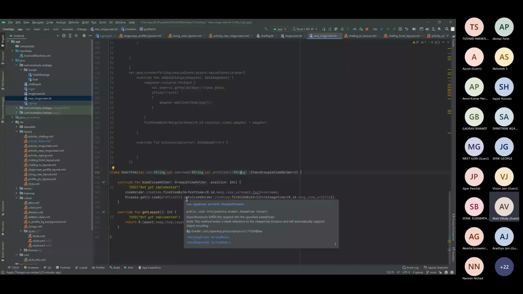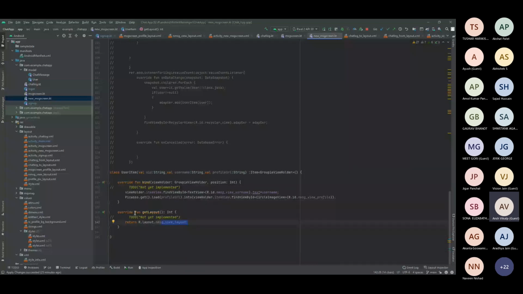This function, getLayout, you have to override basically. This layout will help us bind whatever data is there to this particular layout, and that's all. And as I said, with Picasso there are two functions you need to use: get and load. Picasso.get().load, and there's a profile URL, that is the URL which was saved in the user's object.